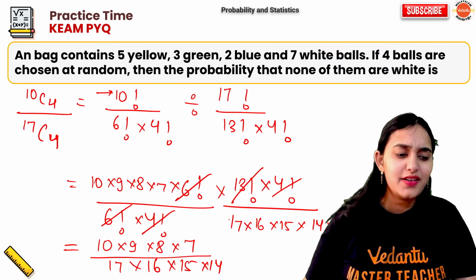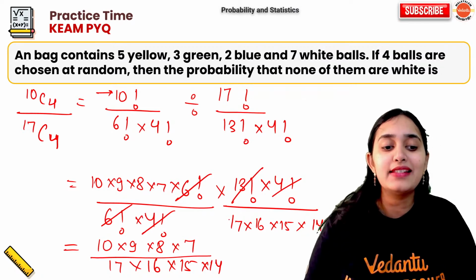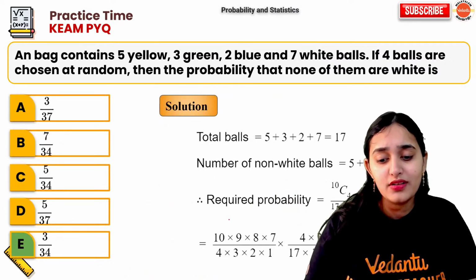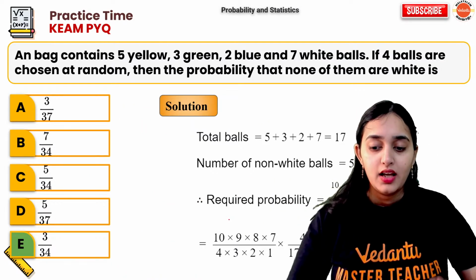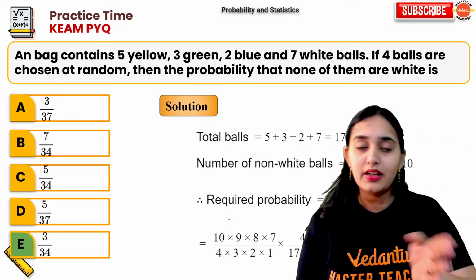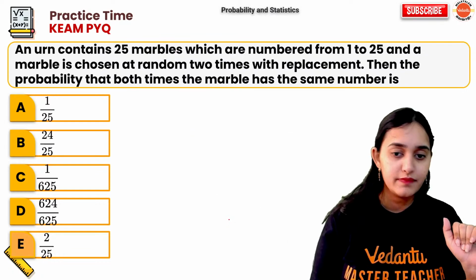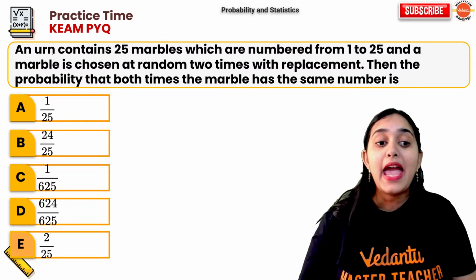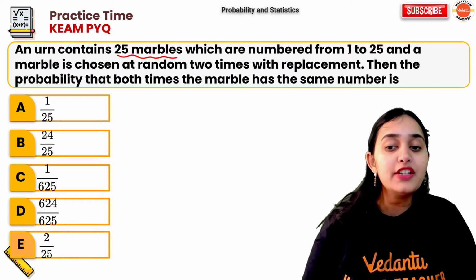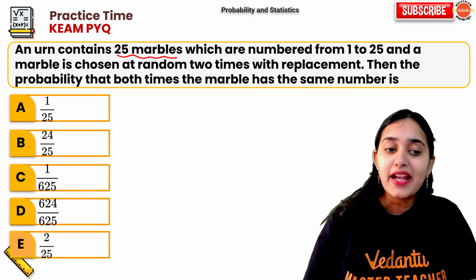No, blind master, it will not be just 10C4. It will be 10C4 divided by 17C4. Alright, so your answer is 3 upon 34. When you simplify, you'll get 3 upon 34. Understood?